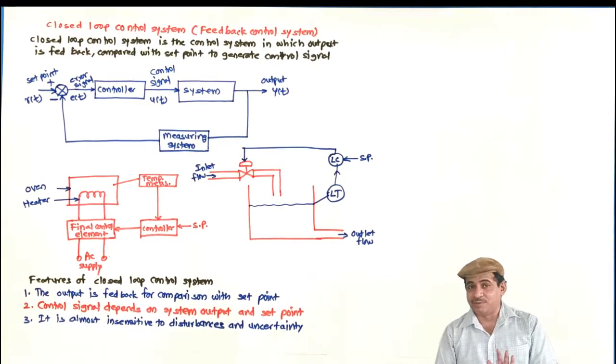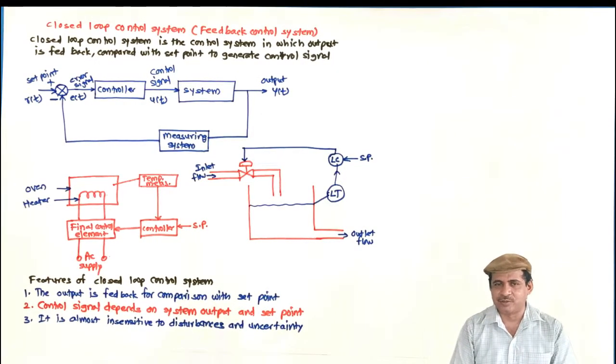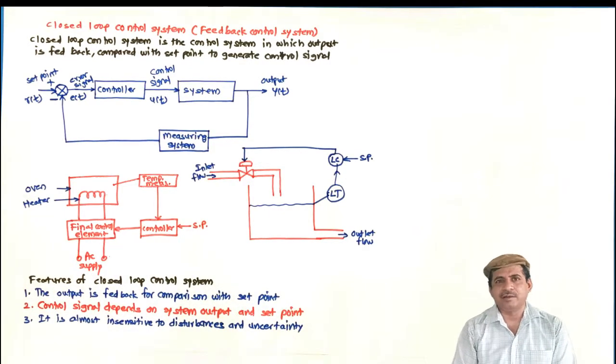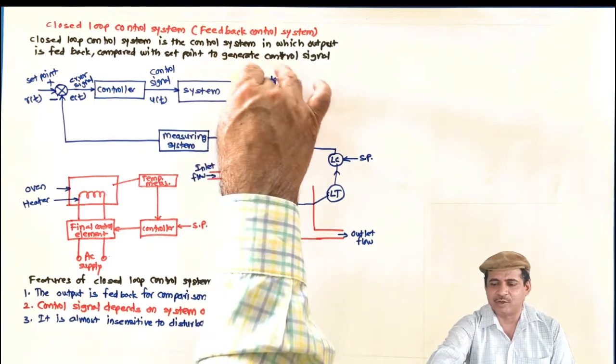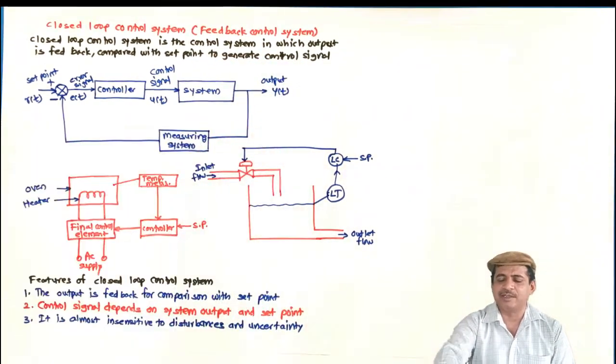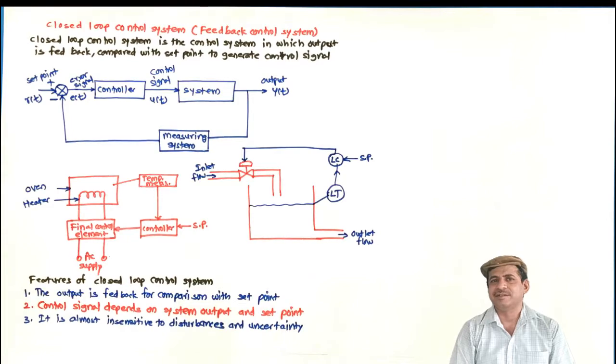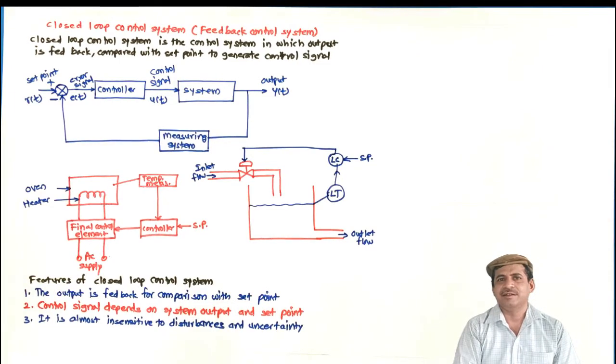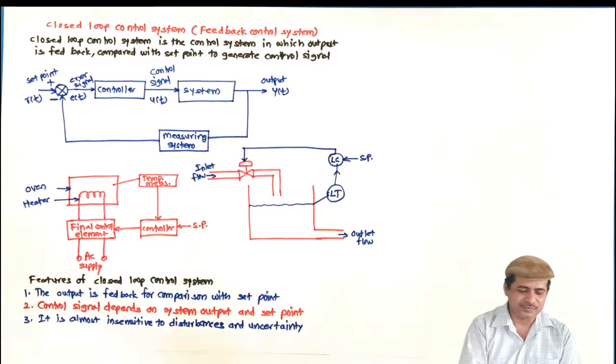What I have said, almost insensitive, means very less sensitive. Why? Because even if there is disturbance, that disturbance will be felt by the system measurement, and it will be detected, and that will be reflected in the error, and the effect will be nullified in the due course.